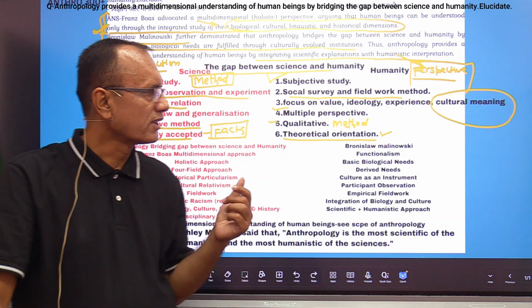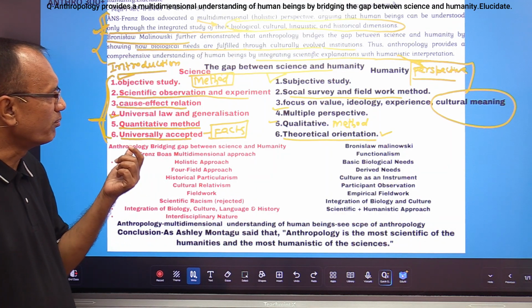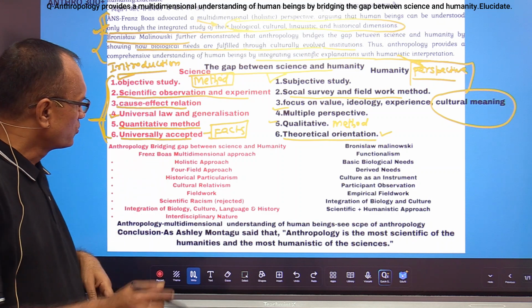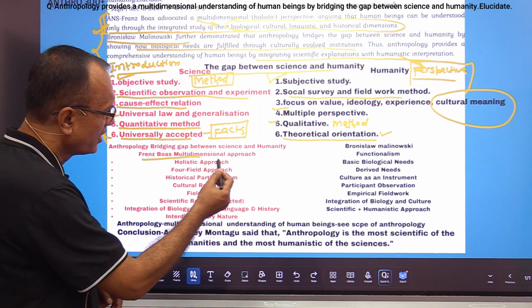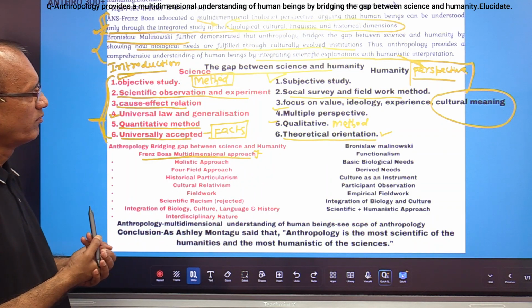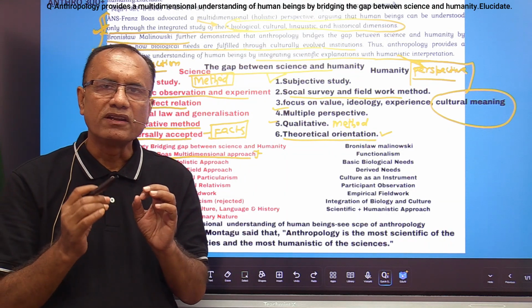But then you need to write about how anthropology bridges the gap between science and humanity. So again you will have to discuss Franz Boas's multidimensional approach. What did Franz Boas say about the multidimensional approach?